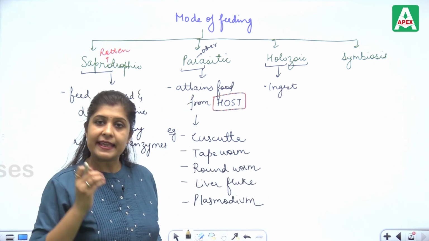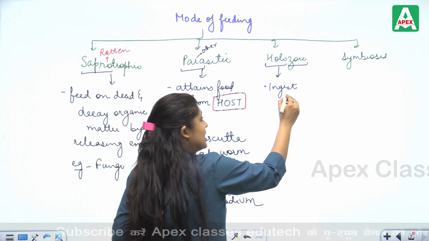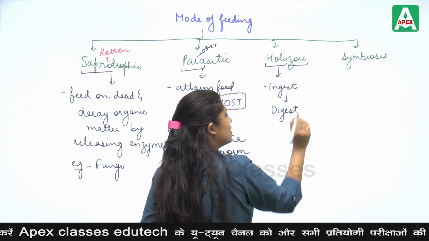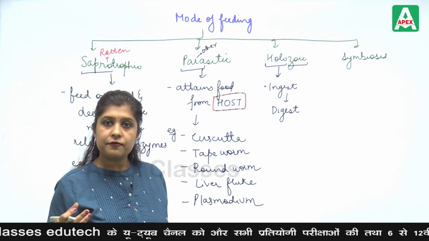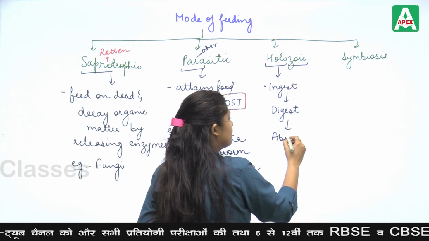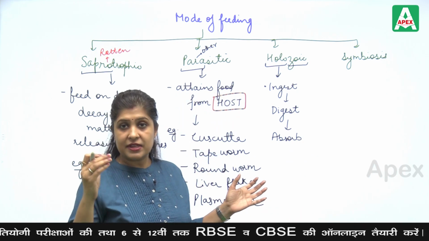Ingest means intake of food. So first it intakes the food, then it will digest the food, then it will absorb the digested material.